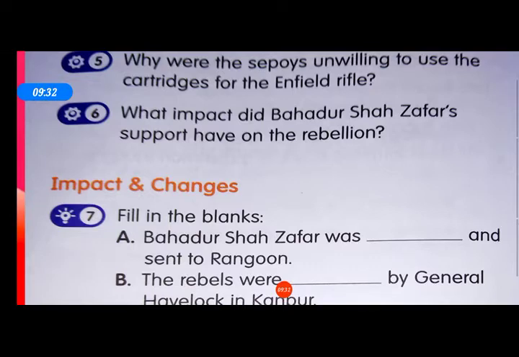The support from Bahadur Shah Zafar inspired the cause of the rebellion. Then sepoys also released prisoners from the jail, destroyed the treasury, and burnt land records. From Meerut to Delhi, the rebellion soon spread to other places in northern and central India. The revolt spread with sepoys meeting at Kanpur and Lucknow.